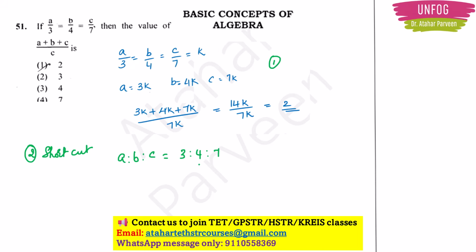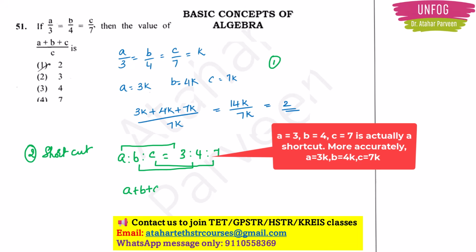See, just a representation of the question in a different manner will make things so easy. See here with this, what did a become? 3. b became 4, c became 7, right? So now I have to find (a plus b plus c) by c, right? So I will just substitute. a is 3, b is 4, c is 7 upon c, which is 7. So this will give me 14 by 7 and my answer is 2, option 1.